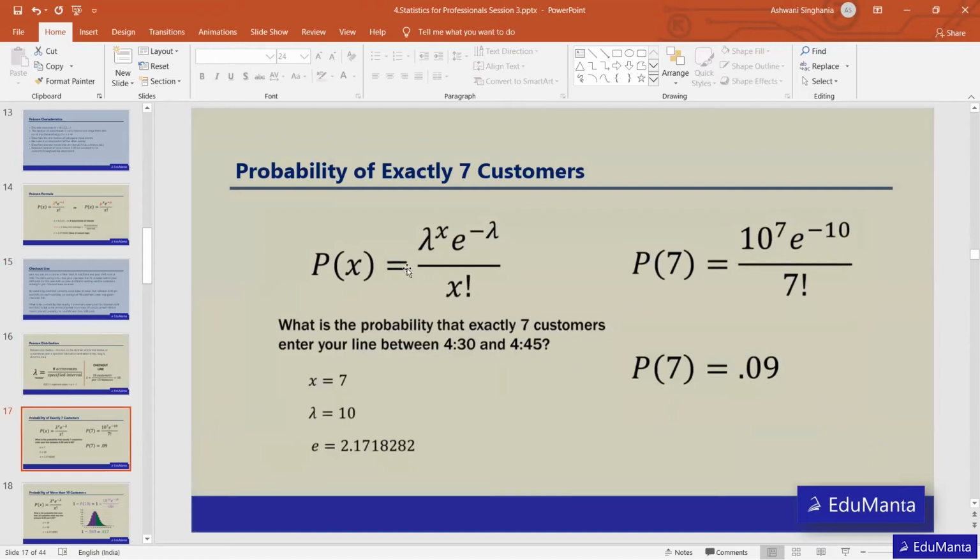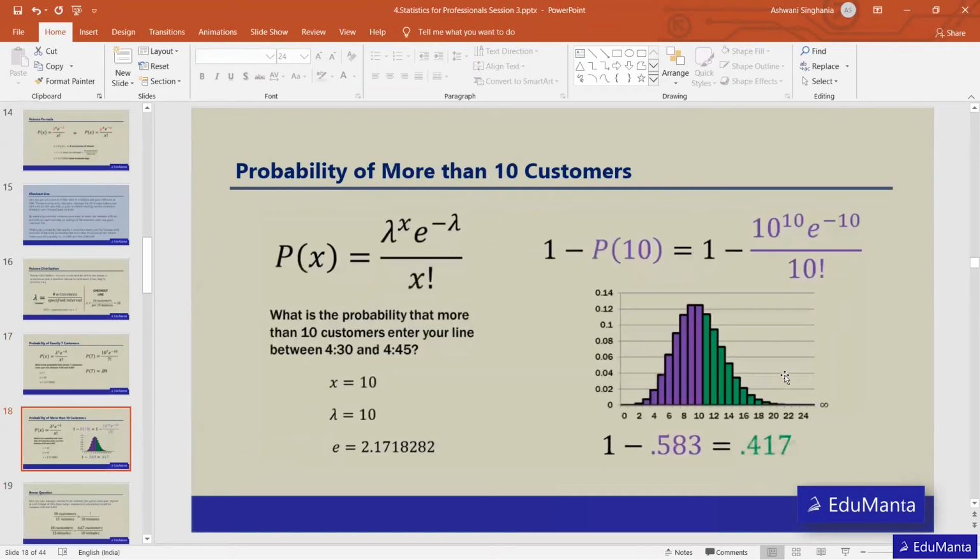So just putting these values in the formula: lambda is 10, and x is 7, since we are looking for the probability of 7 customers coming into the checking line. And e we know the value, 2.71, raised to minus lambda, divided by x factorial. After solving this, we get 9%. So the probability of the seventh customer coming into this checking line in the next 15 minutes is 9%. Okay, let's move ahead now.